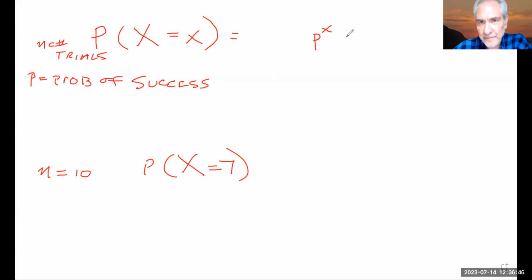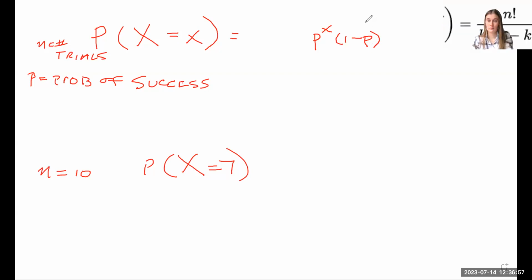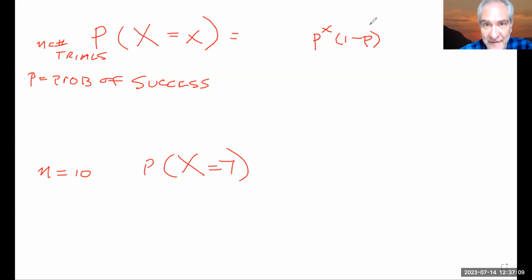Is that right? Okay. That means that 1 minus p is the probability of failure, right? So if I have n trials and x of them are successes, that means that n minus x are the failures, right? So the probability of failure, which is 1 minus p, we raise that to the n minus x, right?